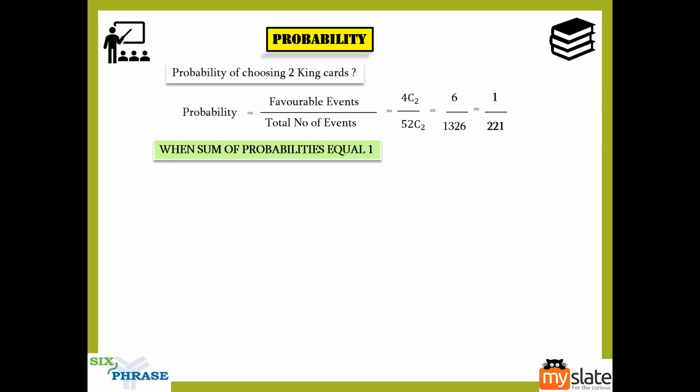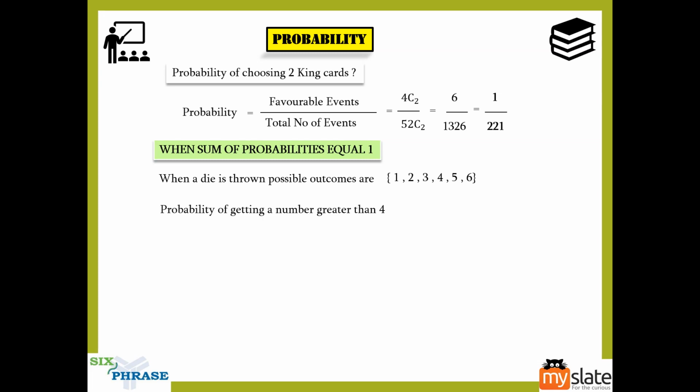Now, you know very well, when you throw a die, the possible outcomes are 1, 2, 3, 4, 5, 6. There are no two ways about it, guys. Now my question is, what is the probability of getting a number greater than 4? This is the question that I am asking you. What would your answer be?